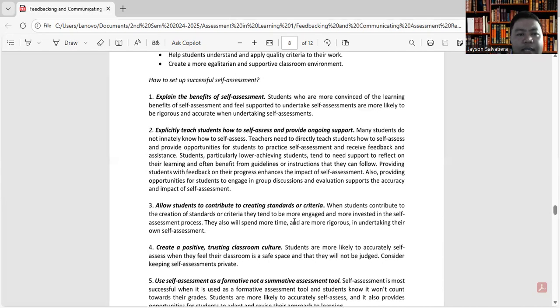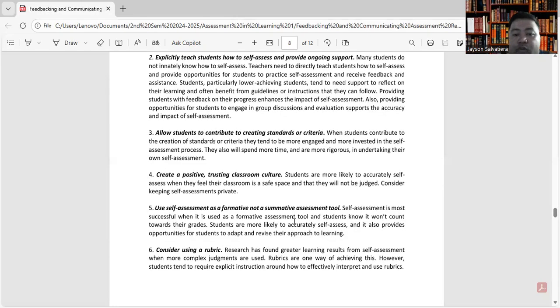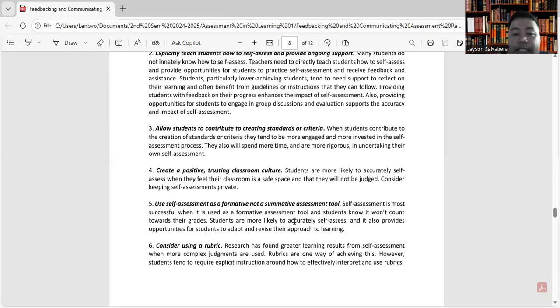Next is create positive, trusting classroom culture. So students are more likely to accurately self-assess when they feel their classroom is a safe space and that they will not be judged. Consider keeping self-assessment private. Next is to use self-assessment as a formative, not a summative assessment tool.